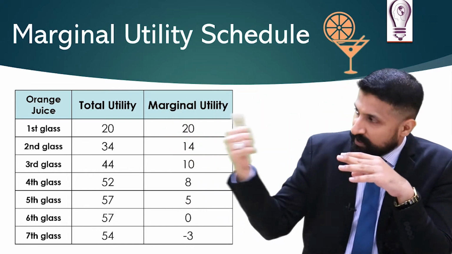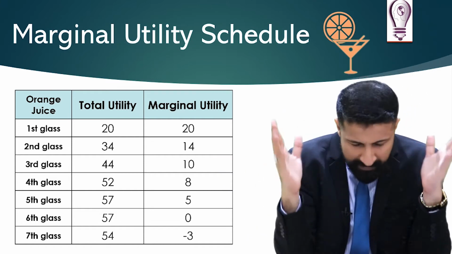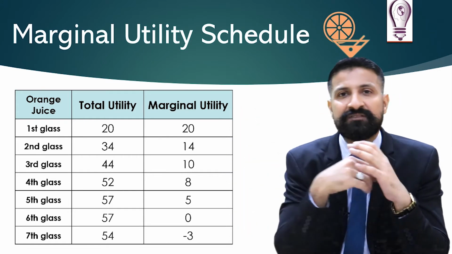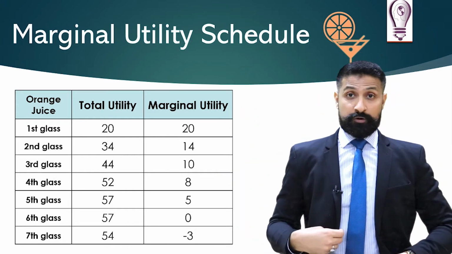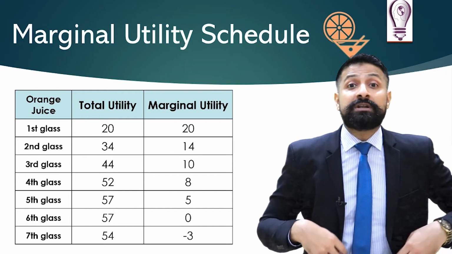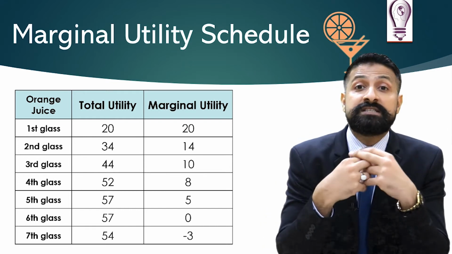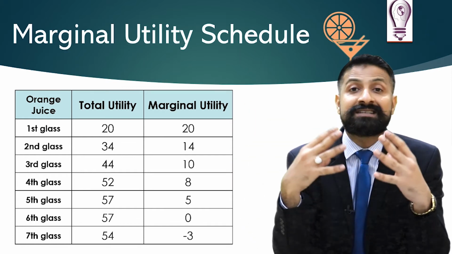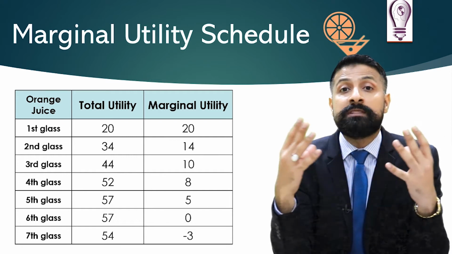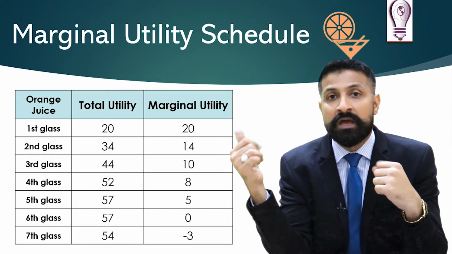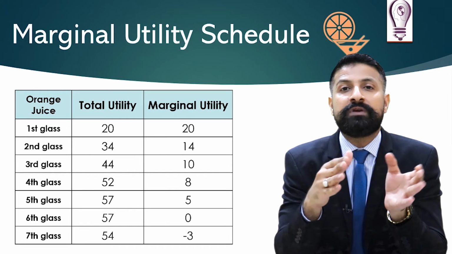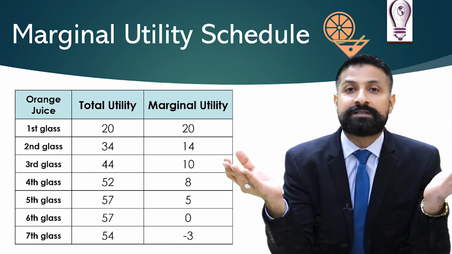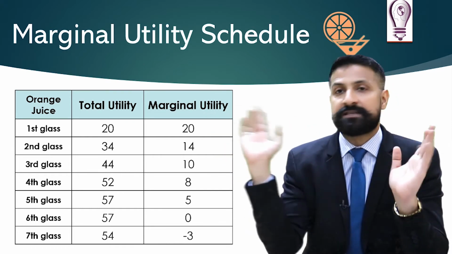Let's look at it. When I drank the first glass, imagine I managed to drink 7 glasses of orange juice. The total utility I got, the total satisfaction, the total happiness after consuming the first glass was 20. If I convert my satisfaction into numbers, that was 20. So the marginal utility would obviously be 20 because there is no other glass consumed. I just drank the first glass, so marginal utility will be the same as the total utility.